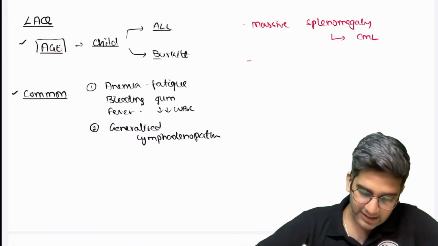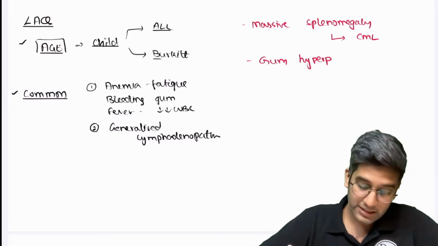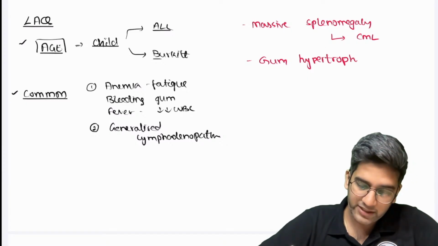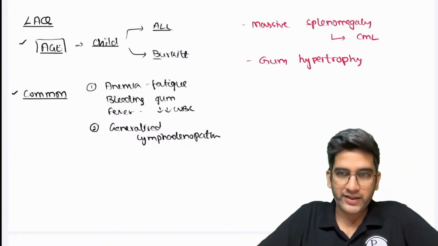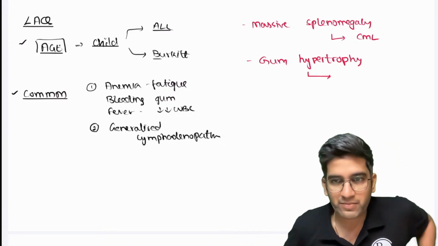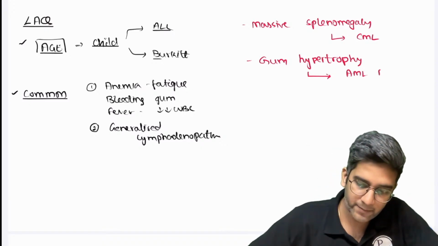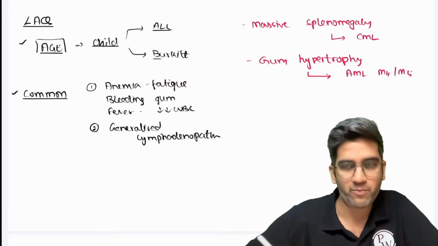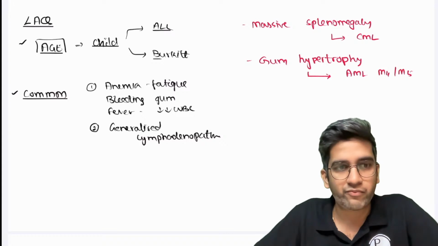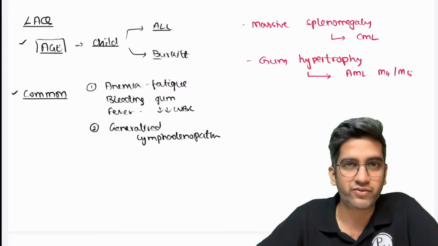Okay. Next, let's say I have gum hypertrophy. I'm not saying gum bleeding. Please do remember gum bleeding and gum hypertrophy are two different findings. Don't equate them. Never equate them. So gum hypertrophy, I'm an MD pathologist, Zafar. So gum hypertrophy, think of an AML M4 or an AML M5, right? That is very important for you to remember. Most likely AML M4 M5, but yes, in M2 also I will be able to see gum hypertrophy. Doesn't matter, but always AML M4 and M5. Never ever forget it, right?